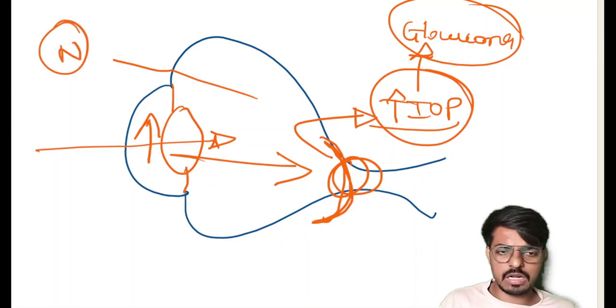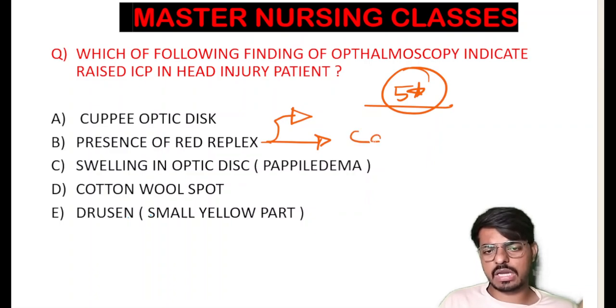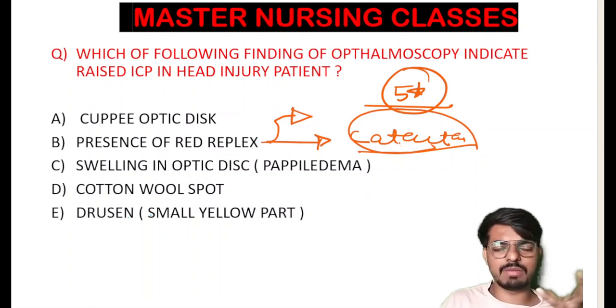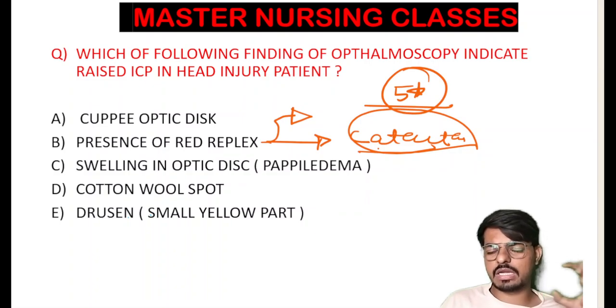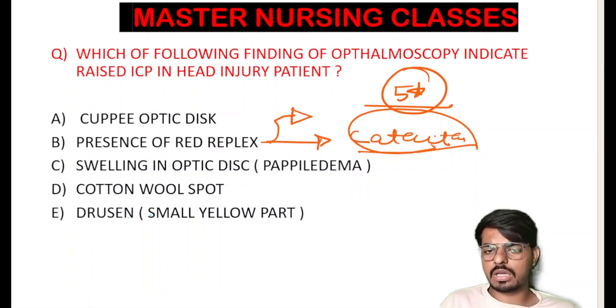If the red reflex is absent, along with the presence of a white reflex, that indicates cataract. What is cataract? Cataract is the condition where there is opacity of the lens. The light bending ability, the accommodation ability, and the ability of the lens to change position and focus light exactly over the retina decrease because of decreased light bending ability and increased opacity of the lens. That is what we call cataract.